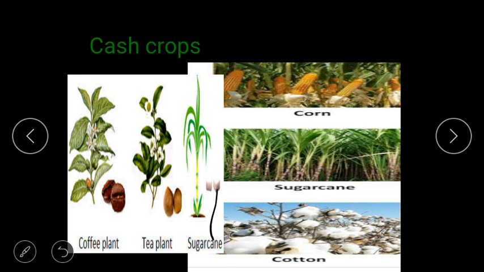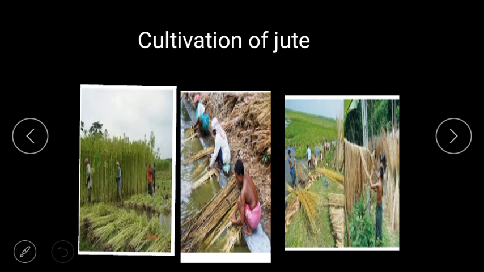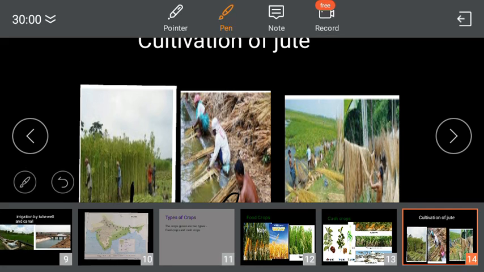Here you can see jute cultivation, children. This is the jute plant. After this, the jute plants are harvested. These are the stems of jute, and after harvesting they are left in water to rot. They keep these stems in the water for around 10 to 20 days.